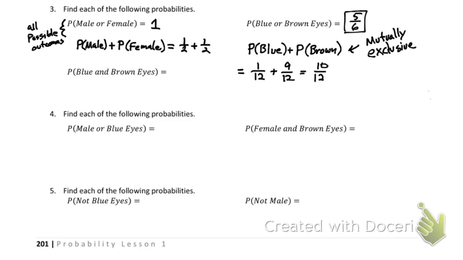Oh, we just did that one. I think I wanted to eliminate that one. Oh no, I have female and brown eyes. We're good. Oh, there we are. I'm zoomed in the wrong place.